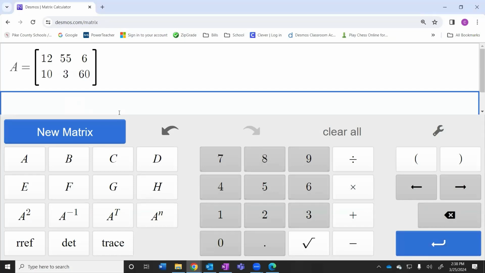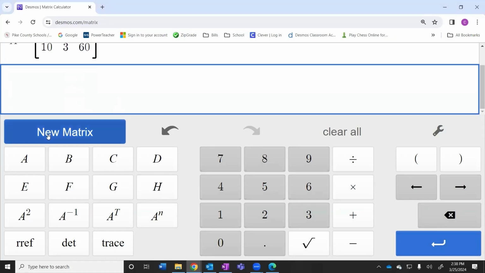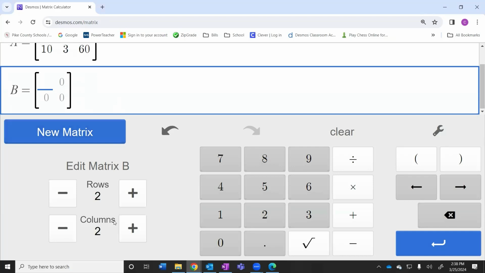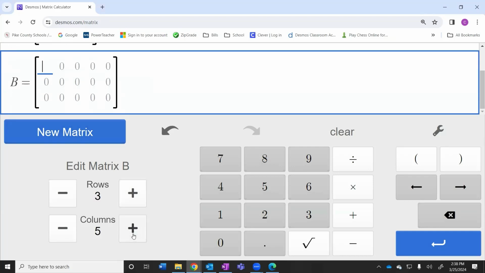And now we want a second matrix. So we're going to hit new matrix again, and we're going to type in our ingredient matrix this time. It is 3 rows and 6 columns. And what does that ingredient matrix tell us? We haven't talked a whole lot about it, but it tells me that on the ham sandwich, there's 2 pieces of bread, 1 slice of cheese, 1 serving of mayo, 1 serving of ham, and no turkey and no roast beef.